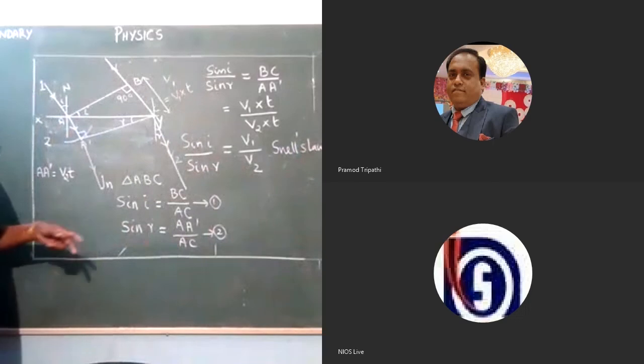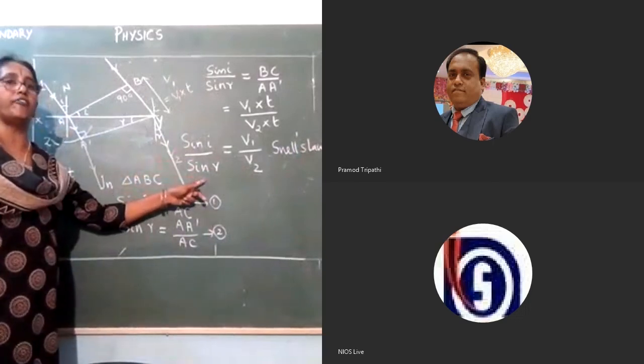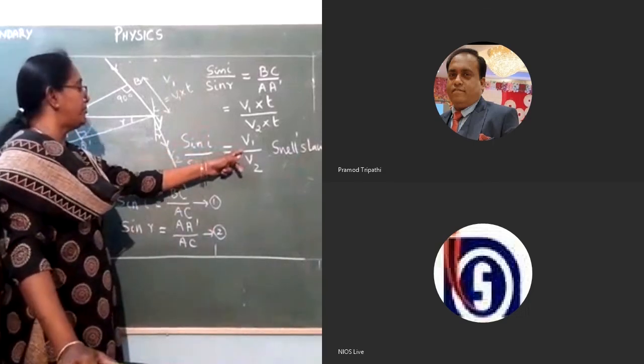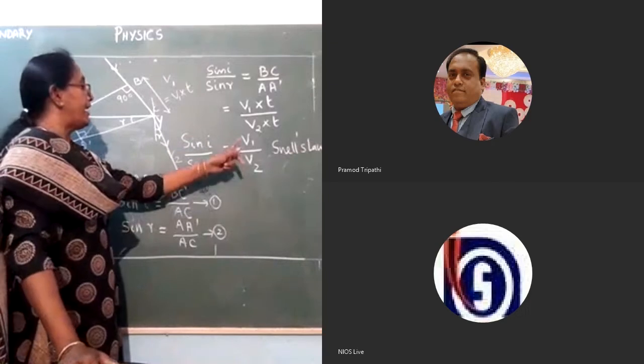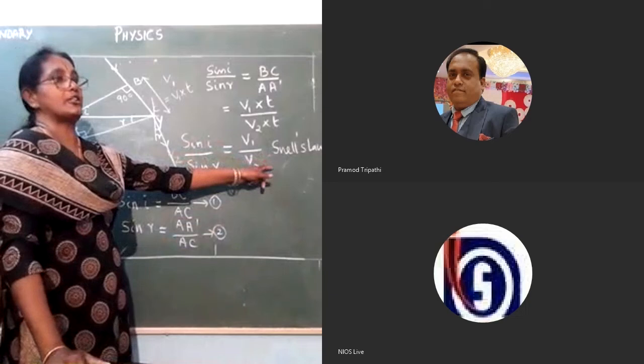Ratio of sine of angle of incidence to the sine of angle of refraction will give the ratio of the speed of the light in one medium to the other medium, and that will always remain as a constant, that is called as Snell's law.